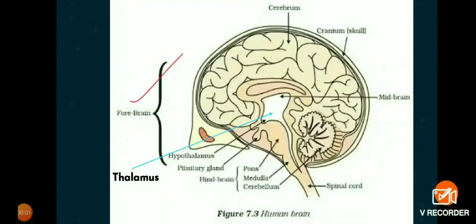So we completed forebrain. Now we'll move on to the midbrain. So midbrain is the part that connects the forebrain and the hindbrain. So what is the main role of this midbrain? The main function of this midbrain is that it controls the reflex movements of the head, neck, and the trunk in response to visual and auditory stimuli. Visual means what? What you see. Auditory means what? What you hear.